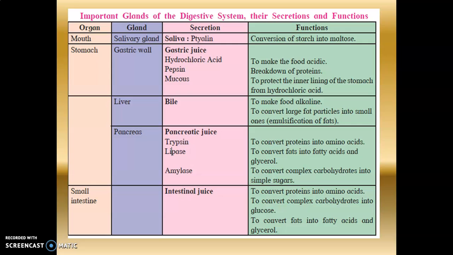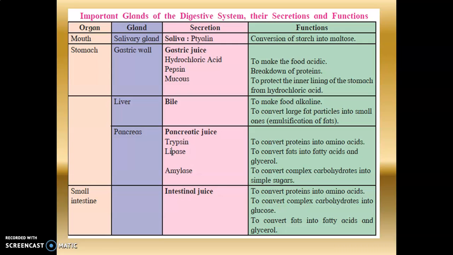This makes the food alkaline, and it also converts large fat particles into small ones. That is also called emulsification of fat. So fat particles which are big in size are converted into small ones, so that later in the small intestine the digestion becomes simple.